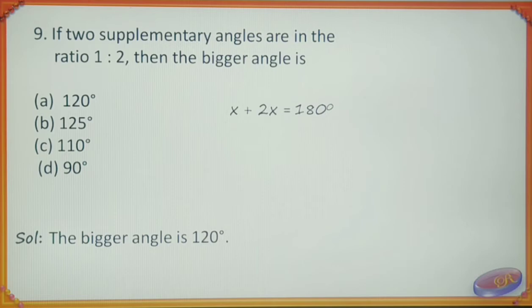We can make use of the equation. We can consider x and 2x as the angles. x plus 2x is equal to 180 degree. So therefore 3x is equal to 180 degree. So x is equal to 60 degree. So bigger one is 2x, that is 120 degree.